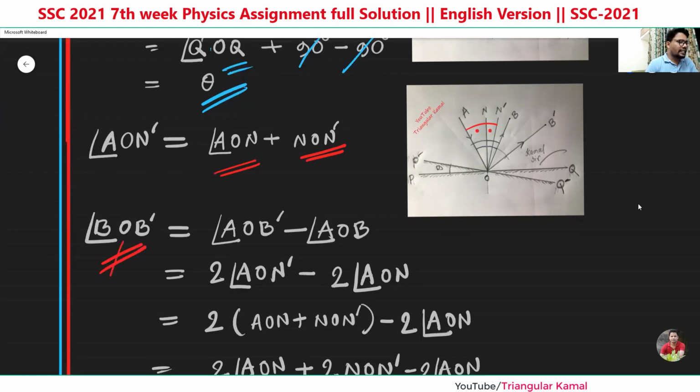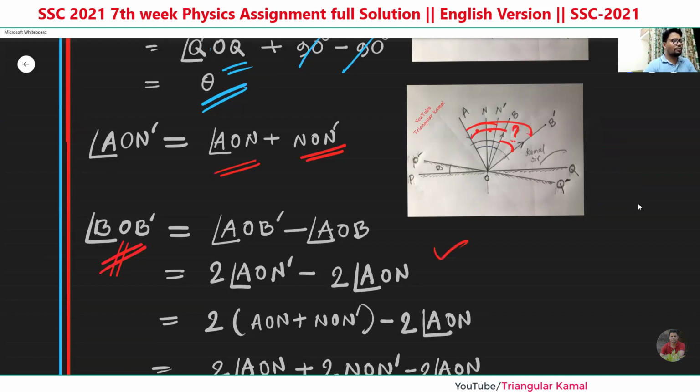Now our final destination is to find the value of BOB prime, that means how the reflected ray changes from the previous ray. This is the change, so now the change is AOB prime. This is the whole angle, and this whole angle minus this angle, you will get this one.